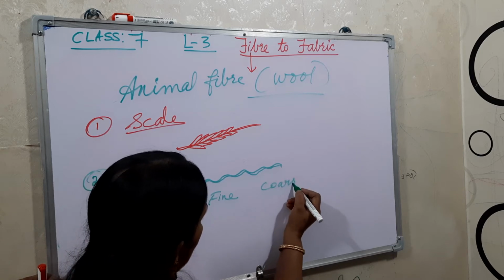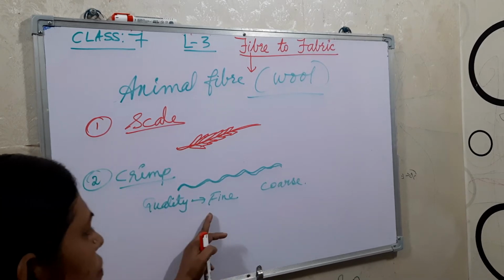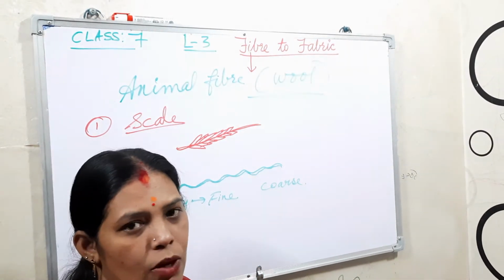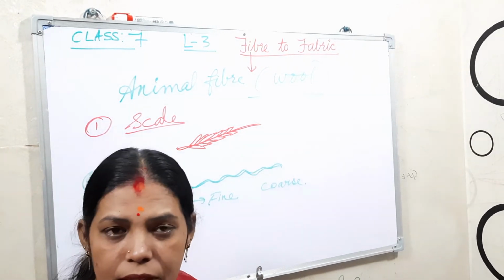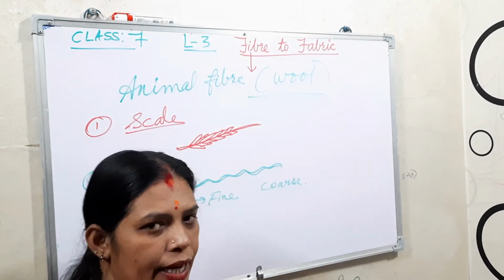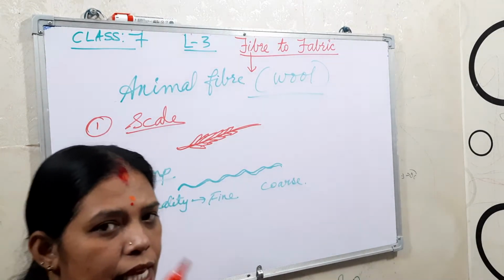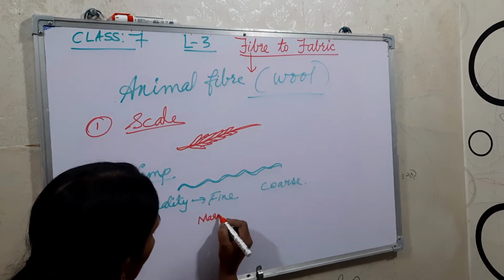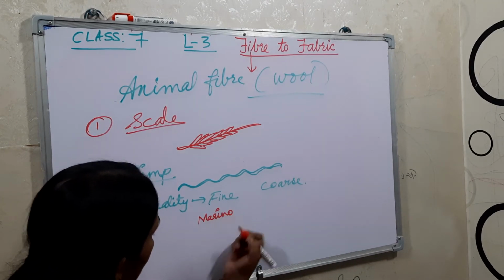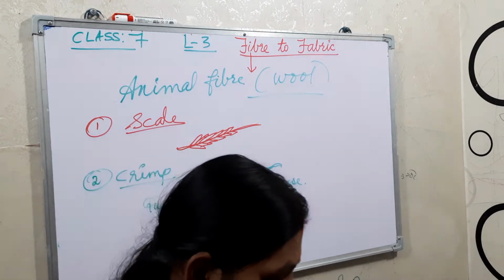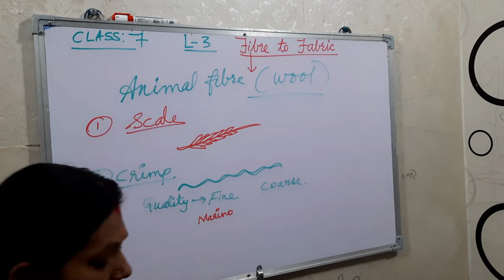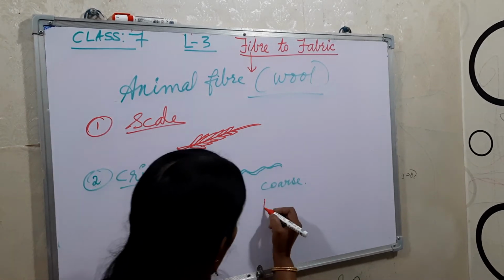In finer quality, there are different sheep and goats that give wool, which I will explain later. But here we are mainly talking about the merino, that is actually the finer quality. And coarse is actually the Karakul, okay?